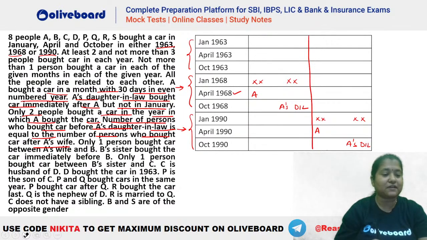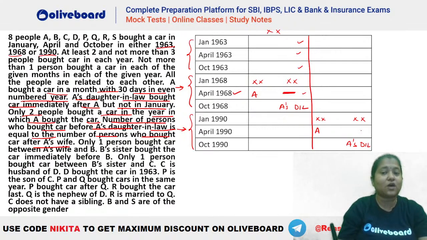Okay, so let's see what was given here. It says the number of persons who bought the car before A's daughter-in-law. So how many persons before A's daughter-in-law? 1, 2, 3 and 4. So we have 4 persons before A's daughter-in-law. That means we should have 4 persons after A's wife. So you can see 1, 2, 3, 4. A's wife has to be this person. But you can see A cannot be his own wife, right? Not possible. That means this became impossible.